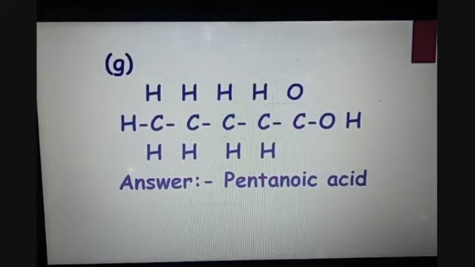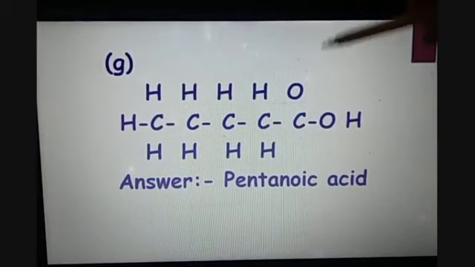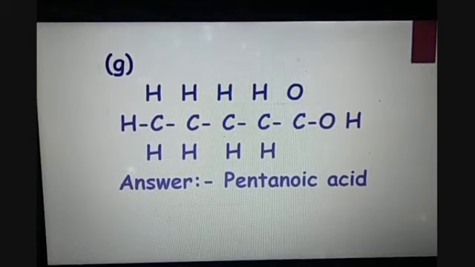G is CH3CH2CH2CH2COOH. So again we are having a carboxylic functional group here. But the carbons are present in 5 carbon atoms. Number is 5. So we can name it as pentanoic acid.